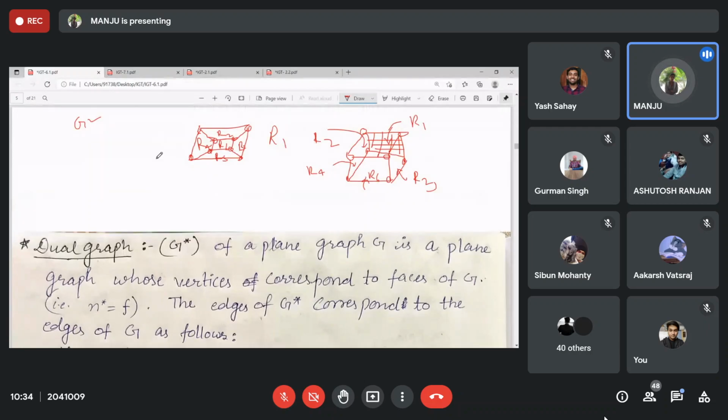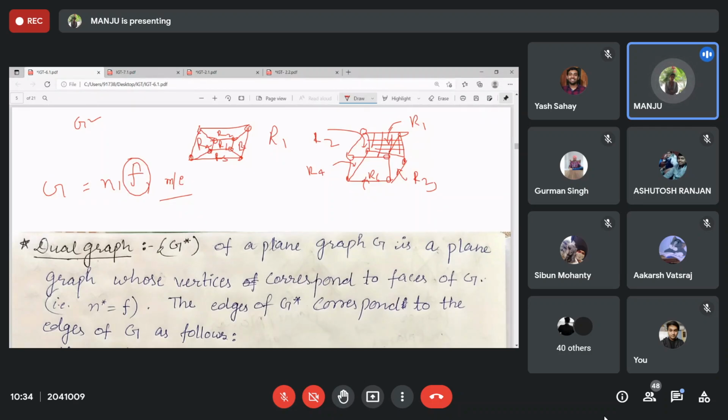The number of regions is denoted by F, the number of vertices by N, and the number of edges by M or sometimes E. So for G, because this is a planar graph, after drawing the plane graph we can get this F number, the number of faces.